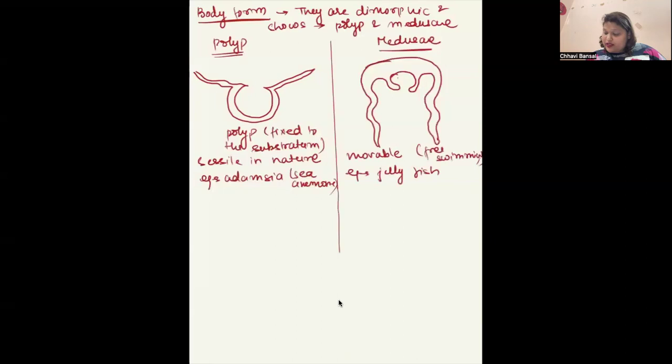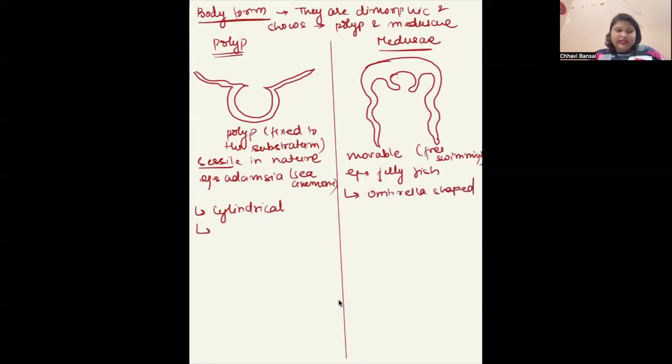Now, what are the other differences? Polyp is sessile in nature. They are cylindrical in shape, whereas medusae are umbrella shaped. Next, they may be solitary or colonial. Polyp can be solitary or colonial. But medusae are always solitary.